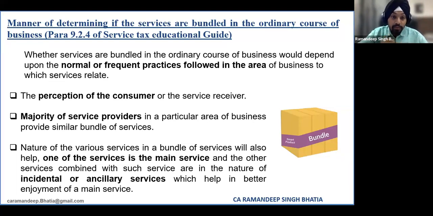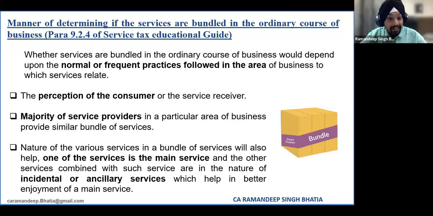How the consumer perceives again plays a very important role in determining whether services are naturally bundled or not. Then it says how the majority of the service providers in that respective area provide their services will again act as a factor whether these services are naturally bundled or not.